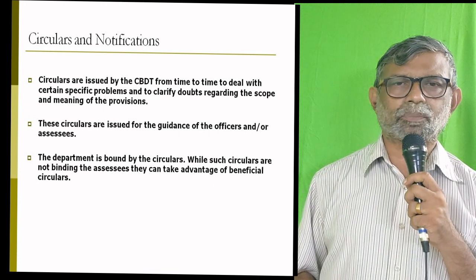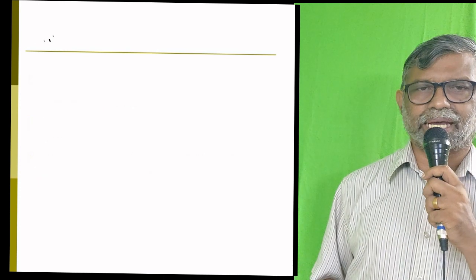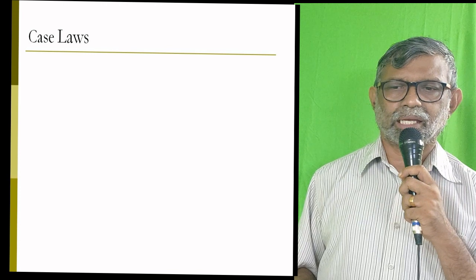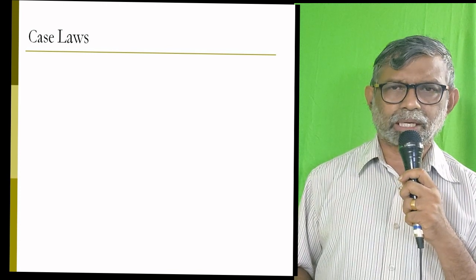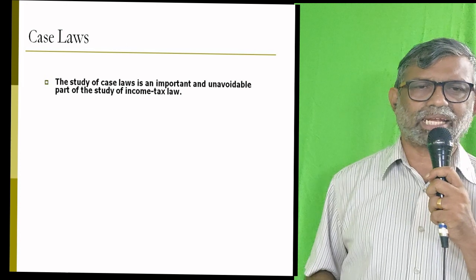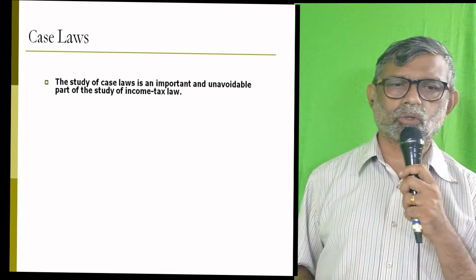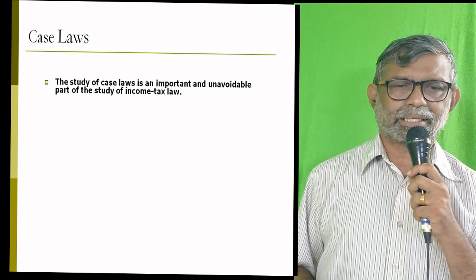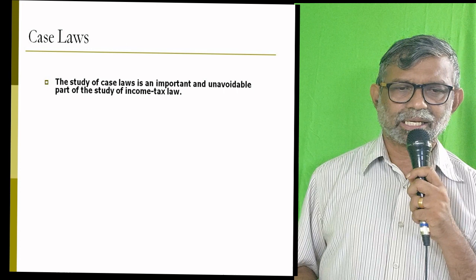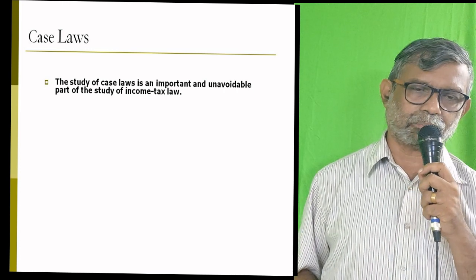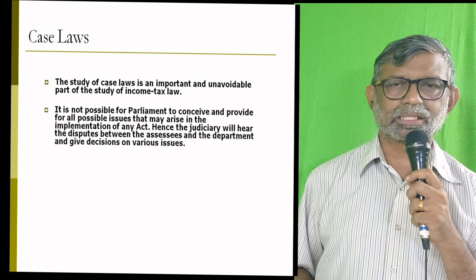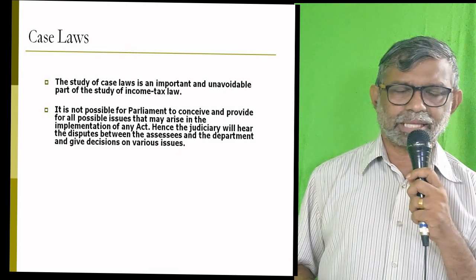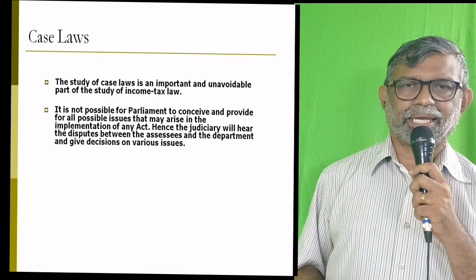And the next one is case law. Suppose you are not happy with the decision of the income tax department. The department tells you that you need to pay, say, 80 lakhs of tax, but you say that your tax liability is only 60 lakhs. In such cases you can approach the court for a decision. The court hears your case and the department then decides. Once the court decides, that is applicable to you and the income tax department. And when similar cases come, that is also applicable. These are the 5 things that control income tax.